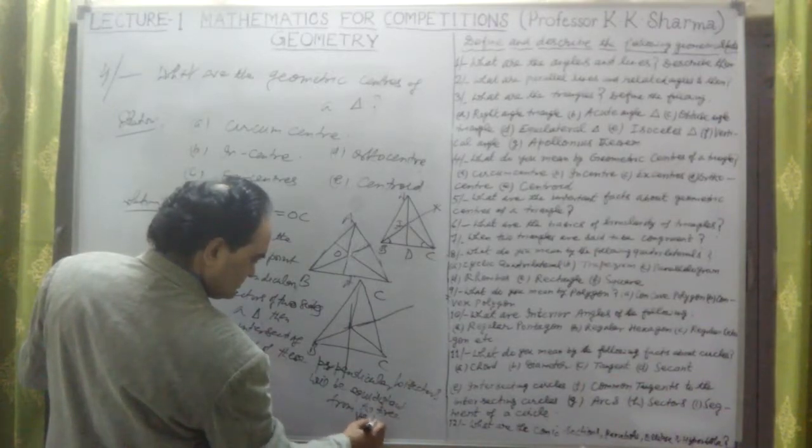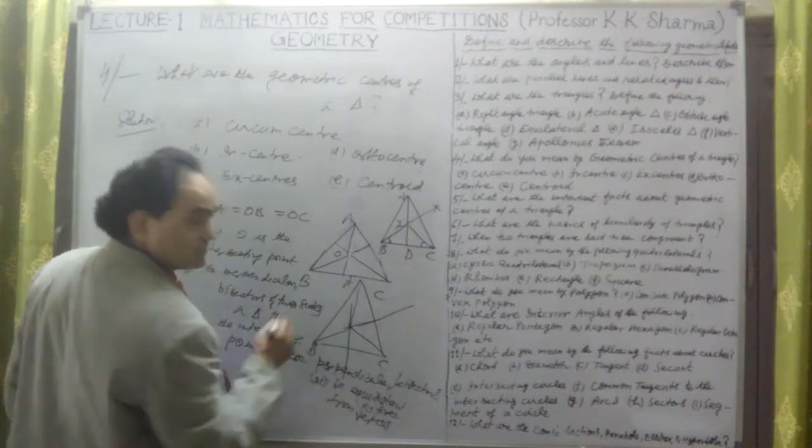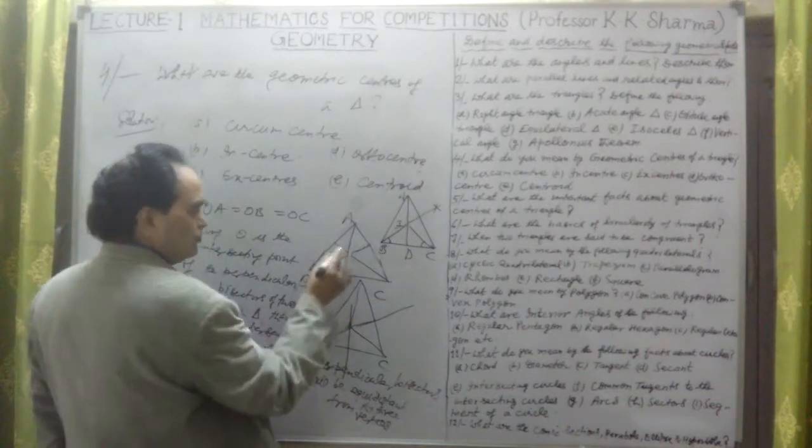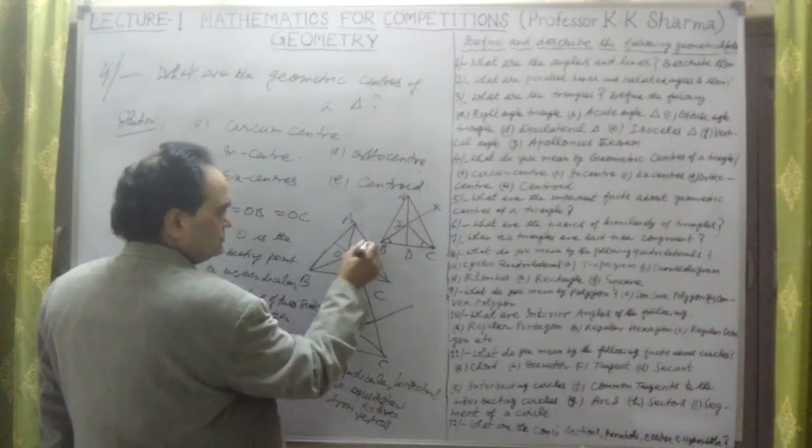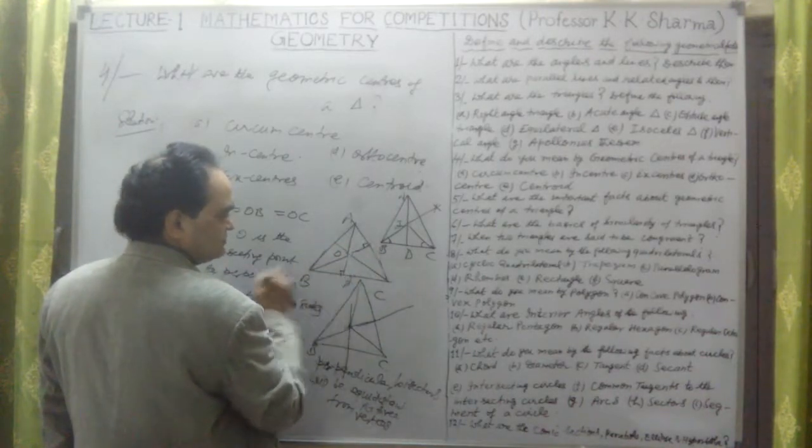Suppose this is the O point here, OA is equal to OB is equal to OC. So these are the perpendicular bisectors of these two sides we have taken.